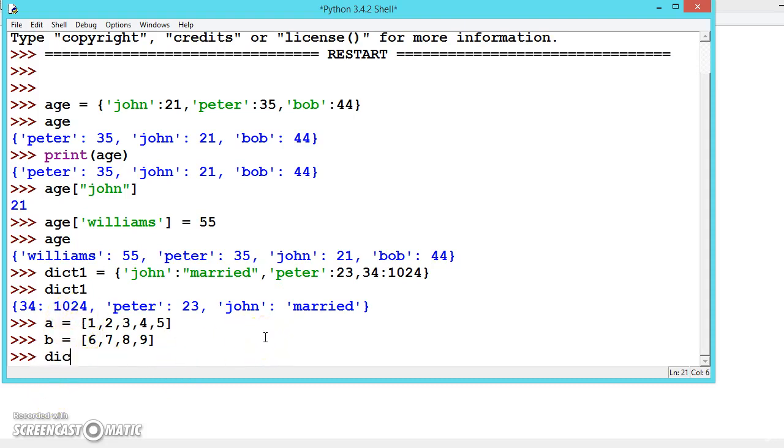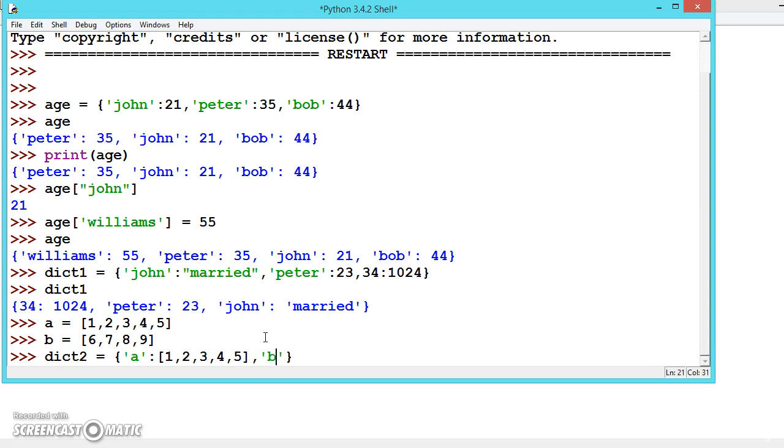So in the dictionary what we can do, we can add all the lists, like let us say A contains the value inside the square brackets 1, 2, 3, 4, 5, and comma.